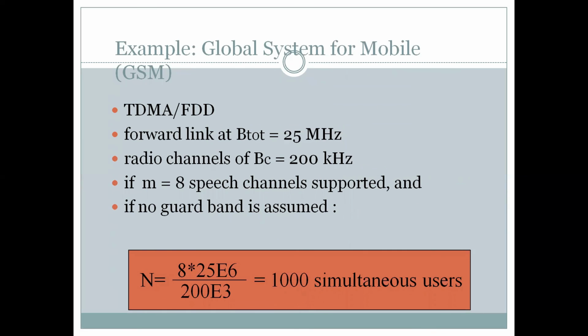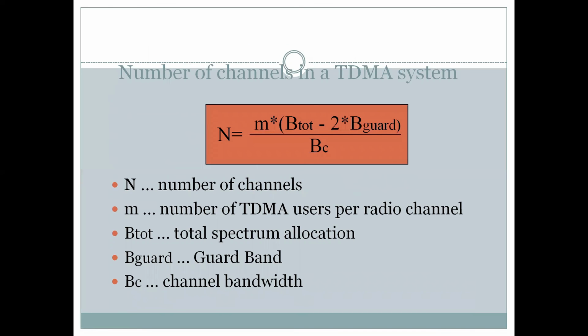Now we will take an example for implementing a TDMA FDD system. There is a forward link at B total equal to 25 megahertz. The radio channel's total bandwidth is 200 kilohertz, the number of users is 8 speech channels supported, and no guard band is assumed. If we put all these values into this formula, the second term, which involves the guard band, vanishes because there is no guard band involved. We need to multiply m with B total and divide it by BC.